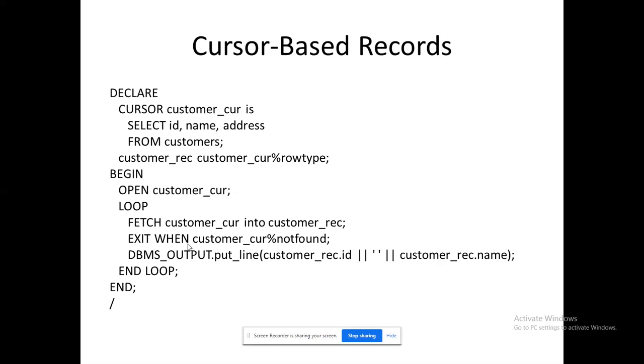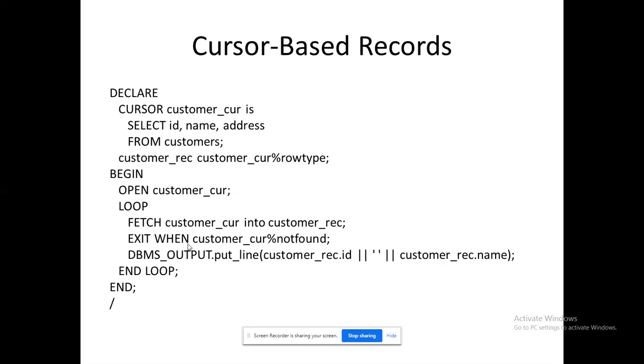So where you have to close your cursor, after end loop you have to give close cursor name. So open cursor name. I am iterating into that cursor area. So I am ready to fetch the value into my cursor variable. I am iterating till the cursor has no data. While iterating, I am going to fetch only two data: the ID and name. I am fetching using the corresponding row type, which is derived from my cursor name.